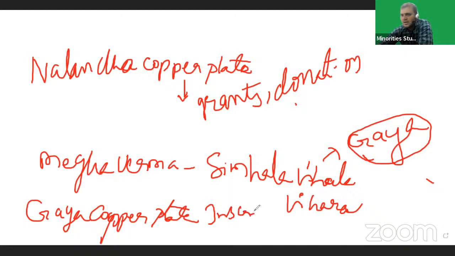This is another important information related to Samudragupta. The Nalanda copper plate inscription is related to Ashwamedha Yaga, and the Gaya copper plate inscription is related to the construction of Simhala Vihara, and Samudragupta donated Gaya village to Simhala Vihara. We got this information. Samudragupta performed Ashwamedha Yagas and donated so much money. After Samudragupta, Ramagupta became ruler.